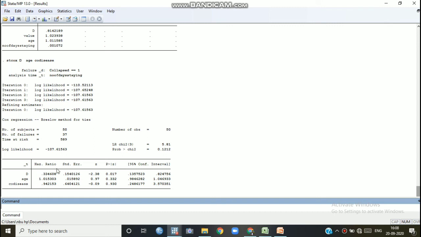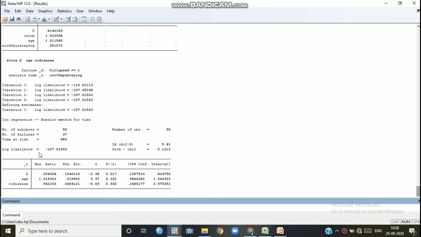Similarly, age is greater than 1, the hazard ratio is greater than 1, as we have explained earlier also. So with the increase of age by 1 unit, the probability of hazards towards death also increases. Co-disease, that means this result is a little bit absurd. It means those who have co-disease, that means blood sugar and blood pressure, their probability of hazards is less compared to those who have no co-disease.